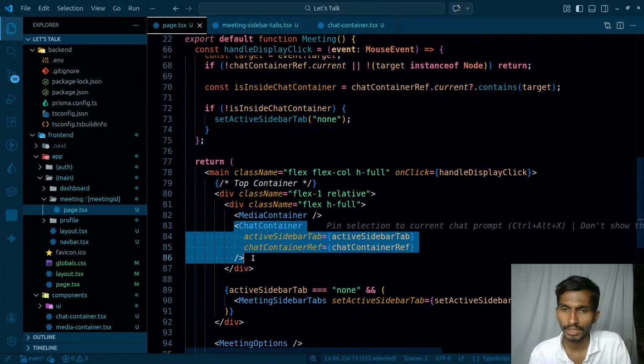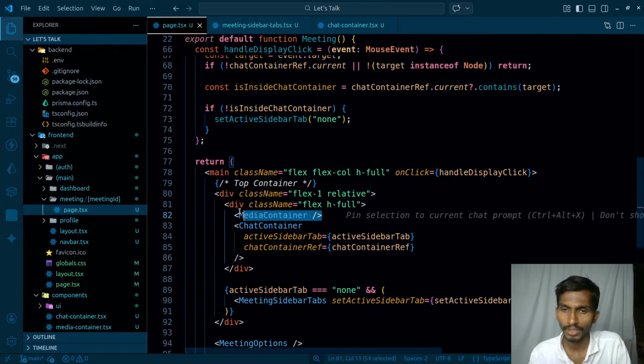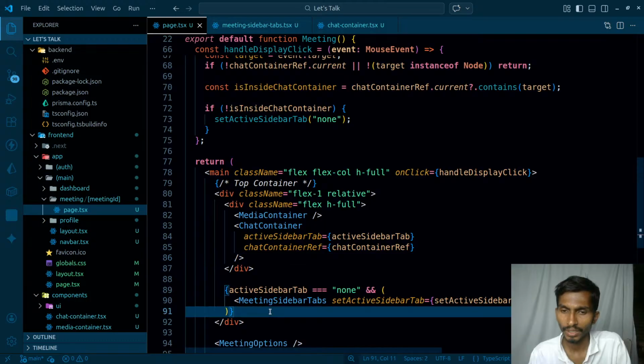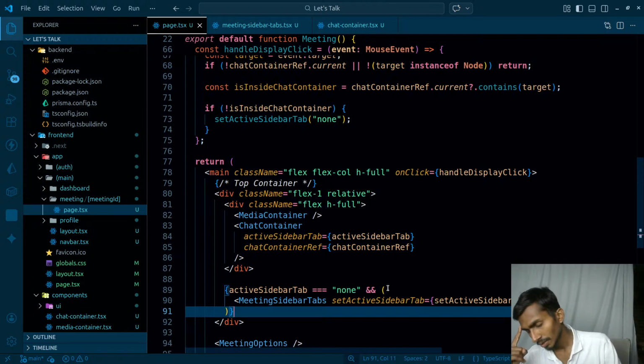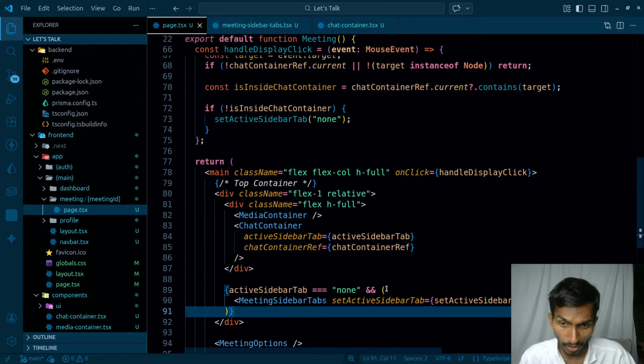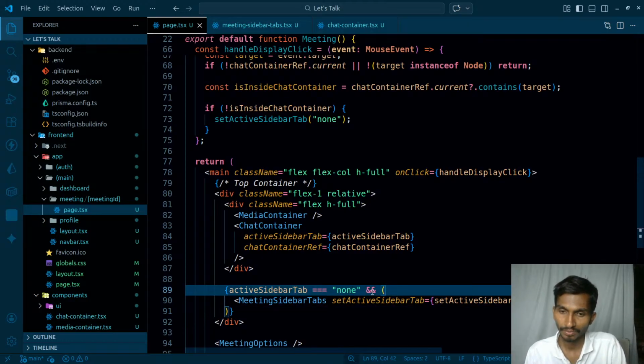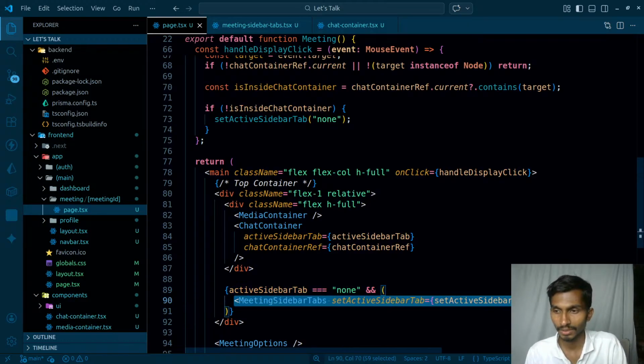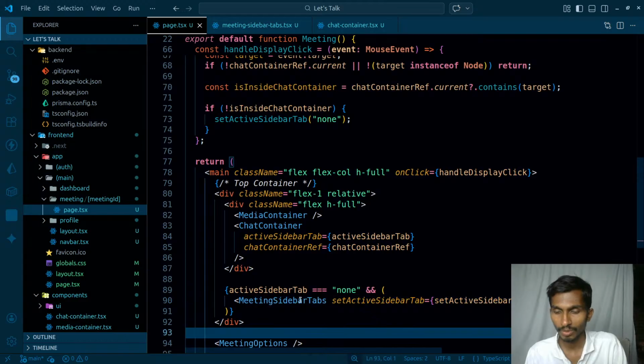So this is the chat container that I have. Just before that I have this media container, and what I actually want is for this meeting sidebar tab to be inside chat. In that case, I will not be facing the issue. The chat container should be containing that, but I'll have to set the position. Yeah, this can actually work too, but then I will have to change many things. But why not? If it can even work better, I'm gonna be going with that.